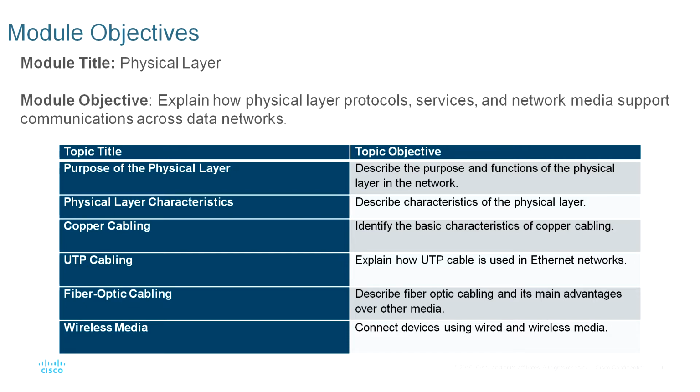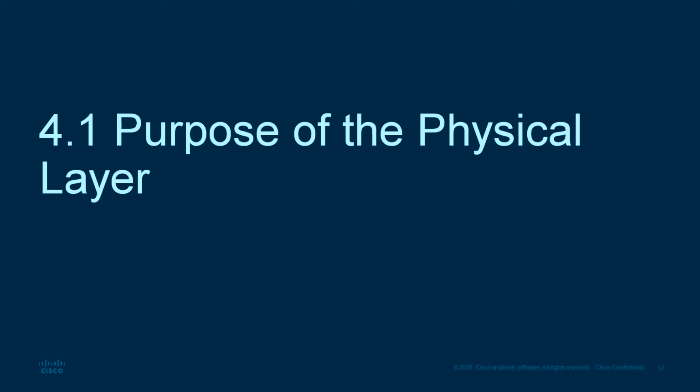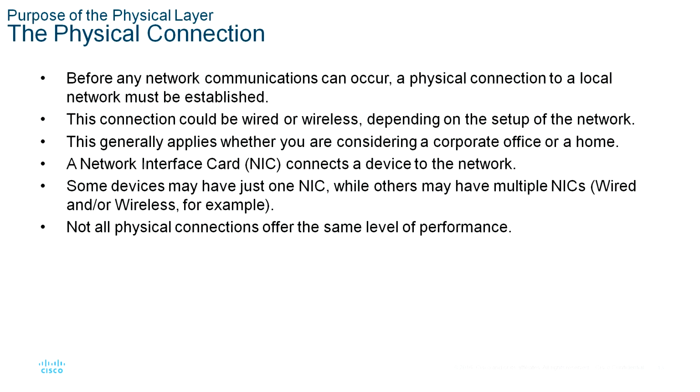Now you can see the purpose of the physical layer. The physical connection, whether connecting to a local printer in the home or a website in another country. Before any network communications can occur, a physical connection to a local network must be established. A physical connection can be a wired connection using a cable or a wireless connection using radio waves. The type of physical connection used depends upon the setup of the network.